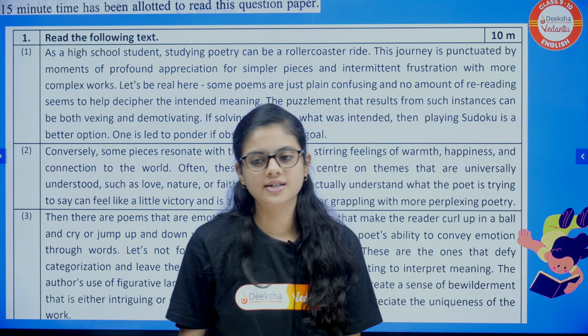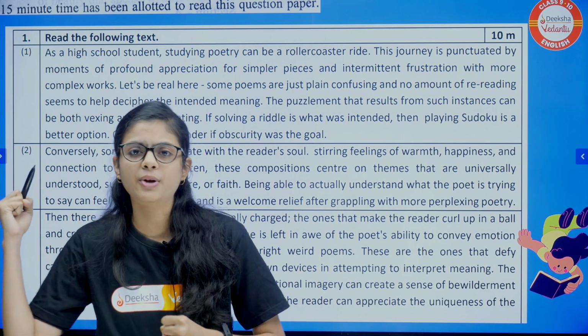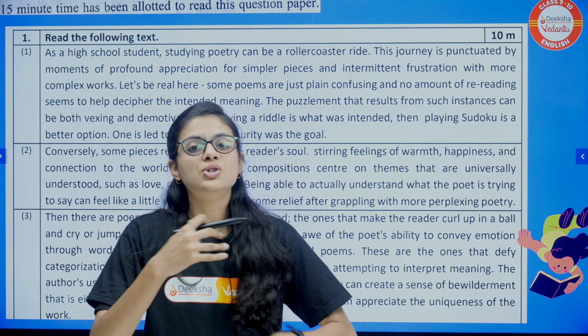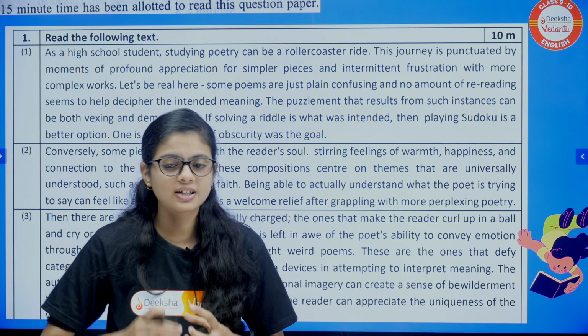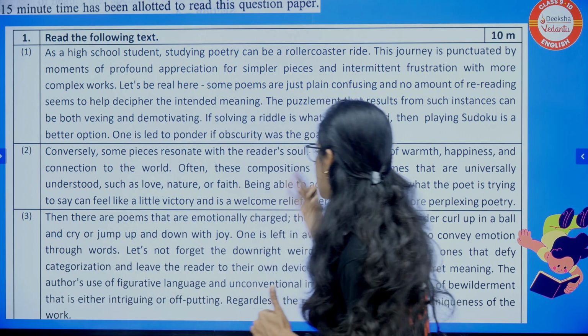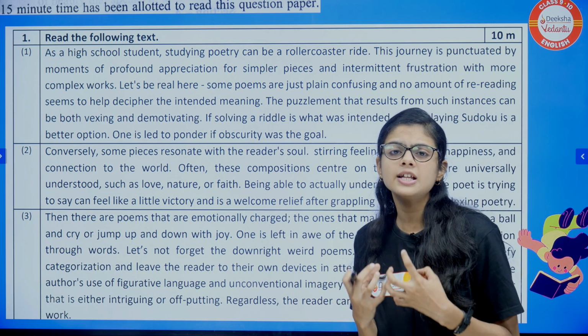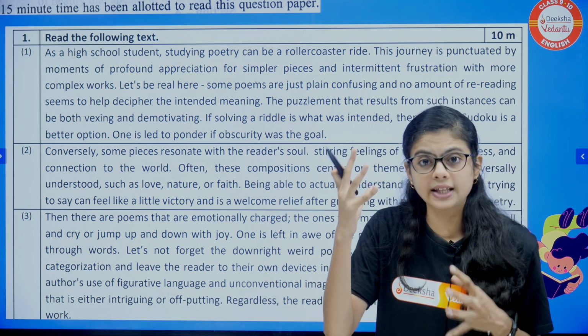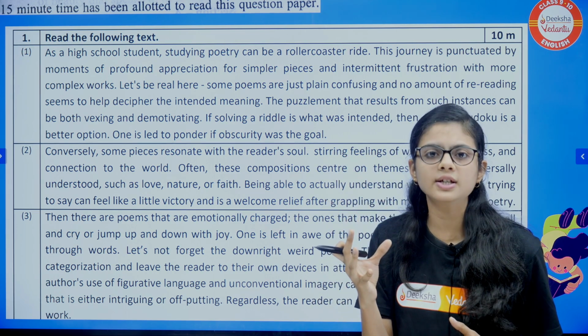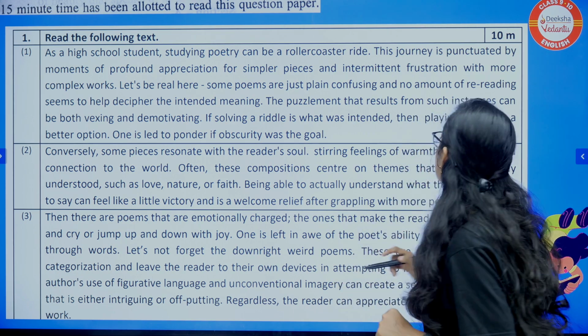So again, the poet is writing the good things, that it can make you jump up, it can make you go down. So that creation of emotion, that creation of feeling exists within poetry, right? And also when you study the difficult ones, you'll get that thinking ability, you will question things, you'll understand, you'll interpret. So there are benefits also.